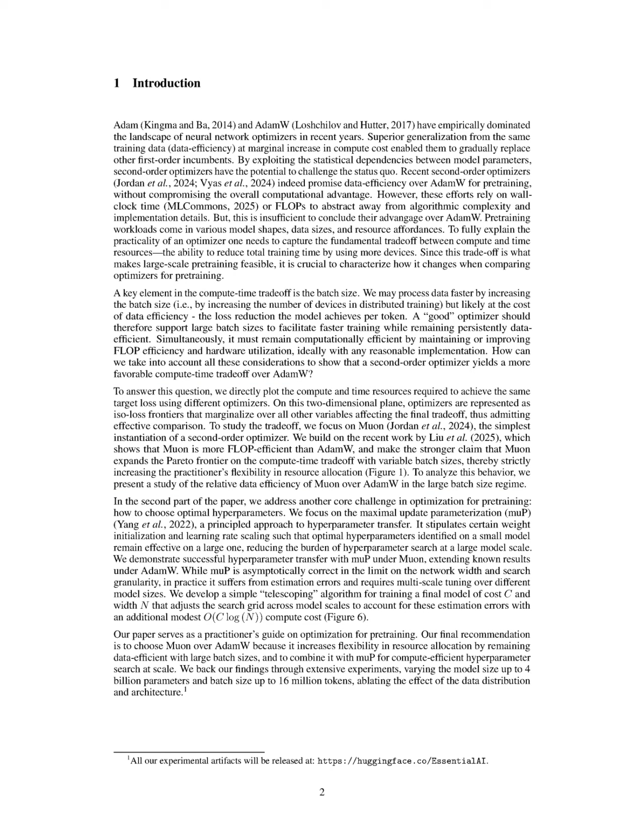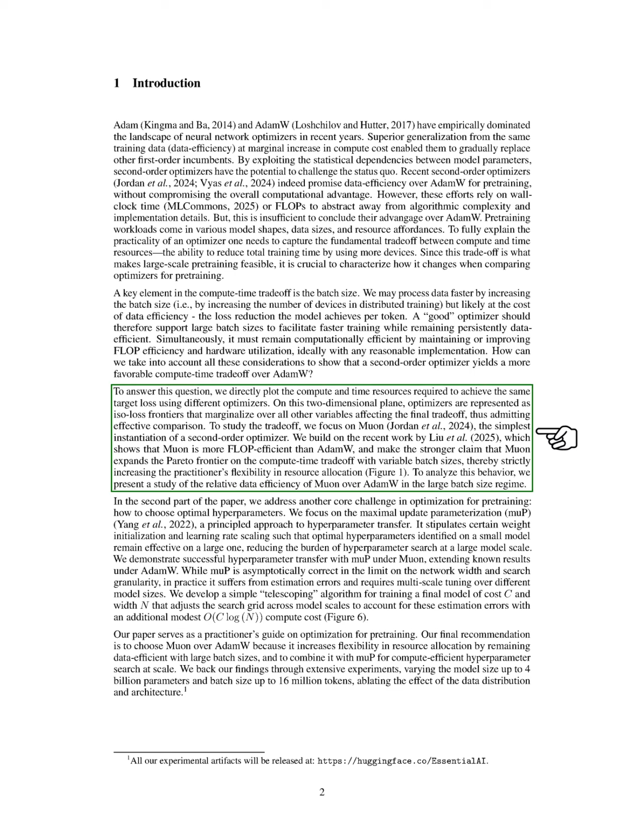Section Summary. In this section, we explore the advantages of second-order optimizers like Muon over AdamW for language model pre-training, highlighting their potential for improved data efficiency and flexibility in resource allocation without compromising computational efficiency. We also discuss the importance of understanding the compute time trade-off and present a method for optimizing hyperparameters using the maximal update parameterization, MUP, to enhance training effectiveness across varying model sizes.